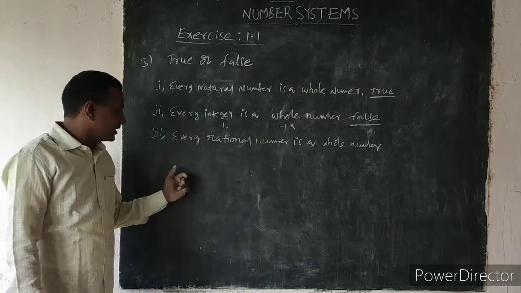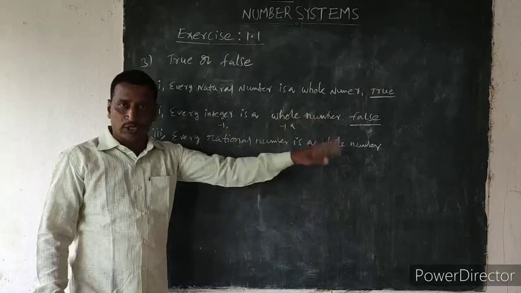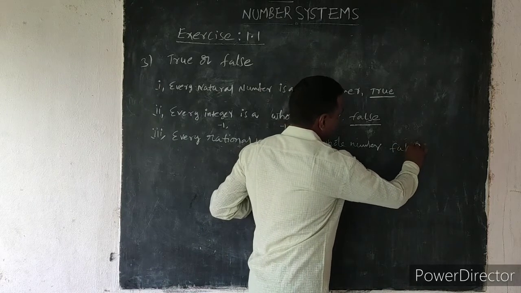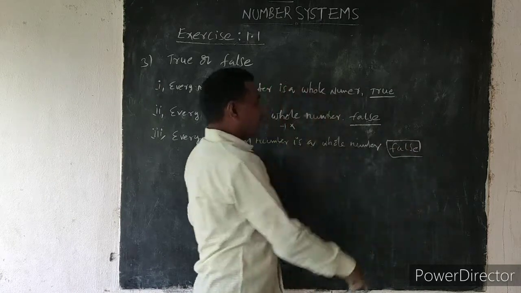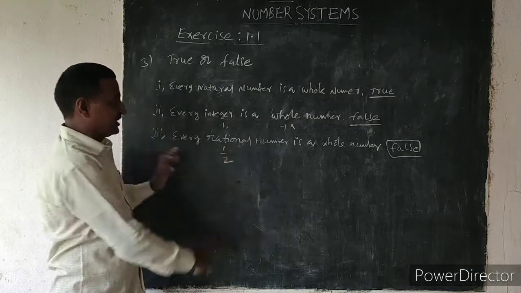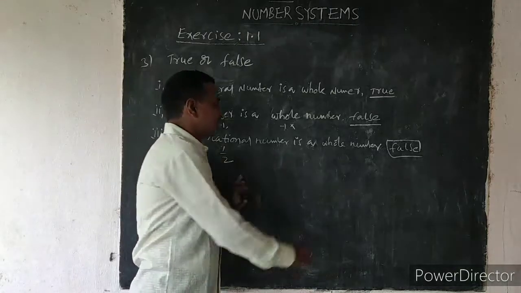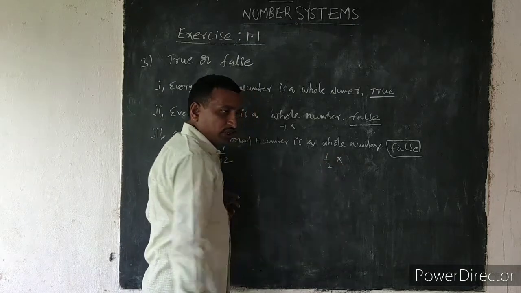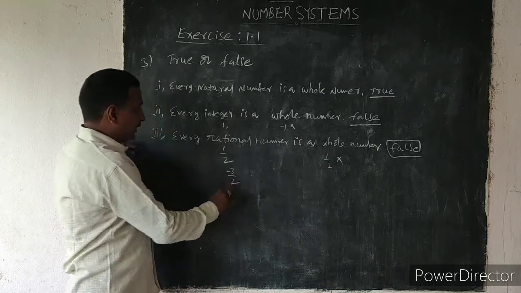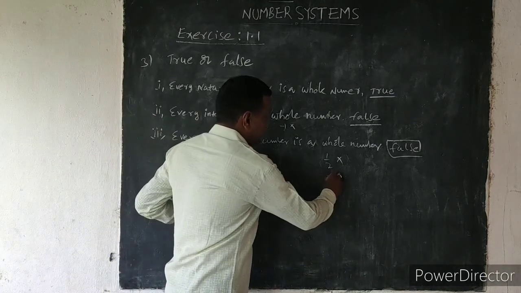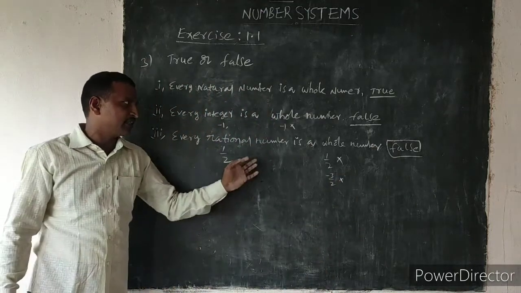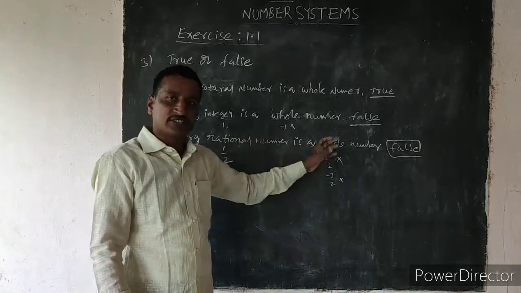And the third statement, every rational number is a whole number. It is also false, because 1 by 2 is a rational number, but it is not a whole number. And minus 3 by 2 is a rational number, but it is not a whole number. So every rational number is a whole number is false.